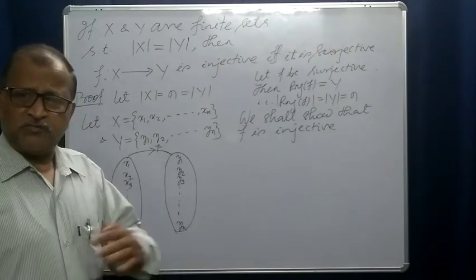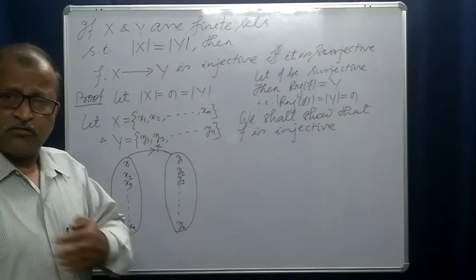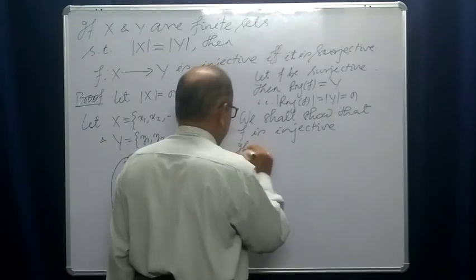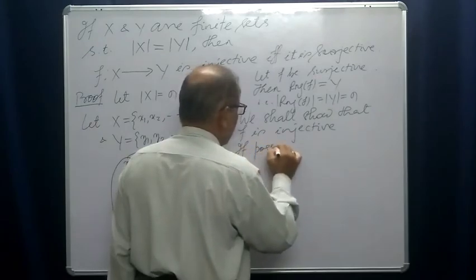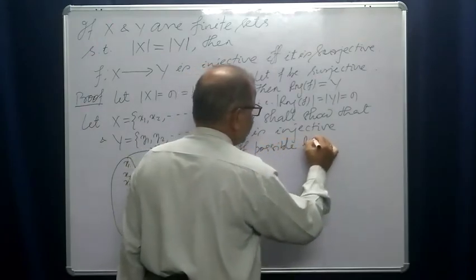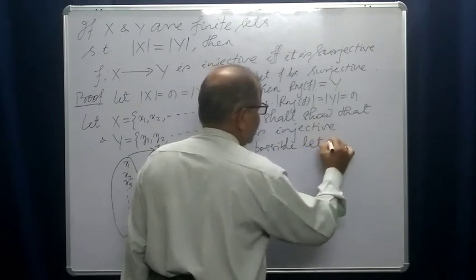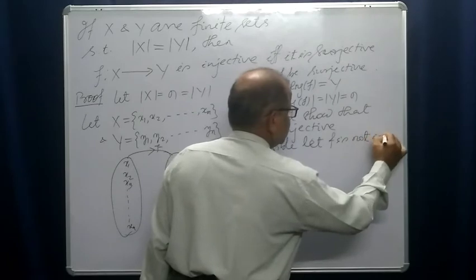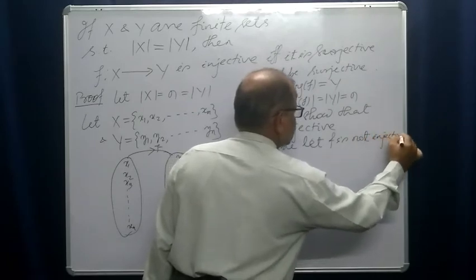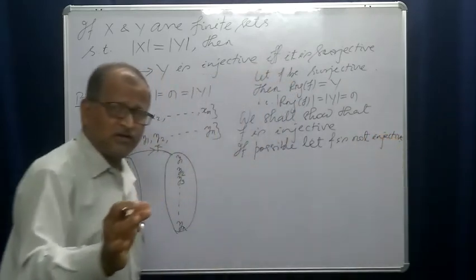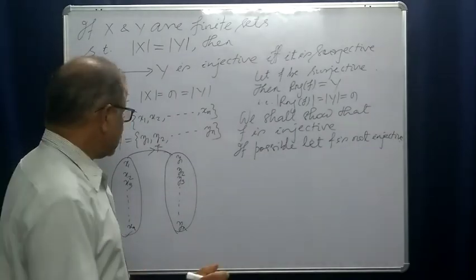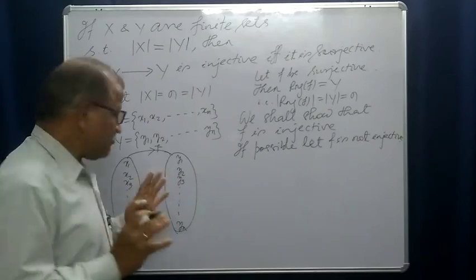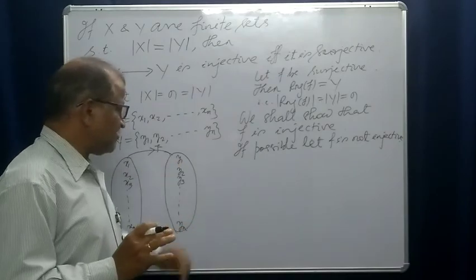We will use the method of contradiction. If possible, let f be not injective. Suppose it is not injective. That means it is many-one, that is, it has at least two elements in x which have the same image.